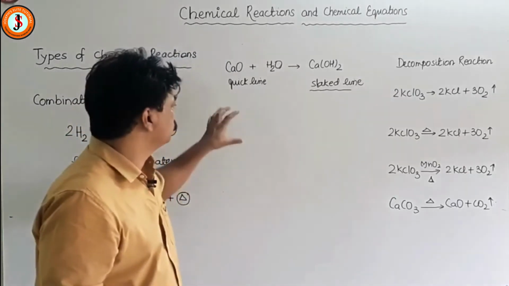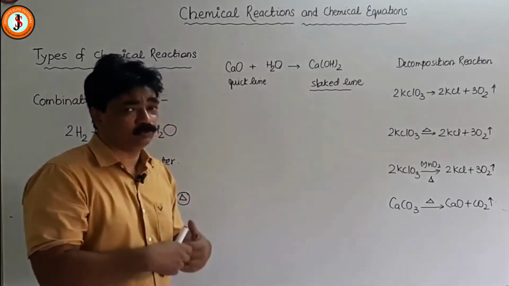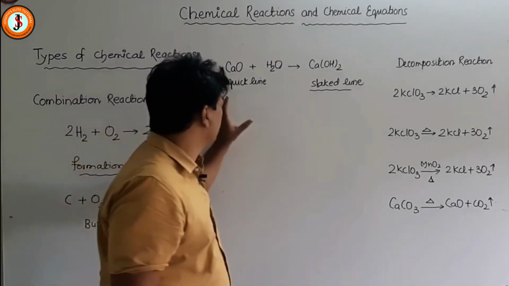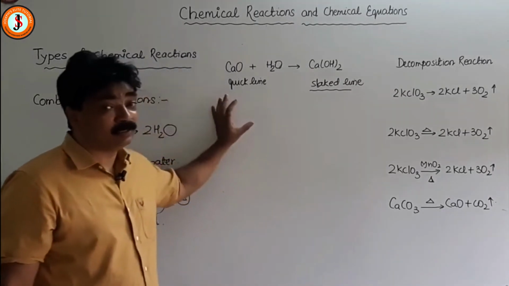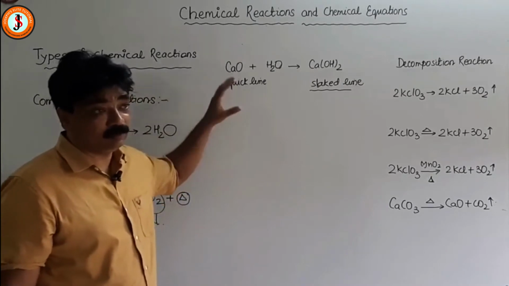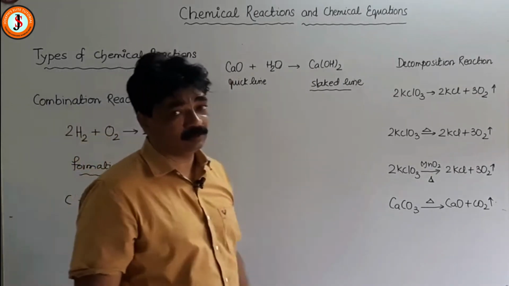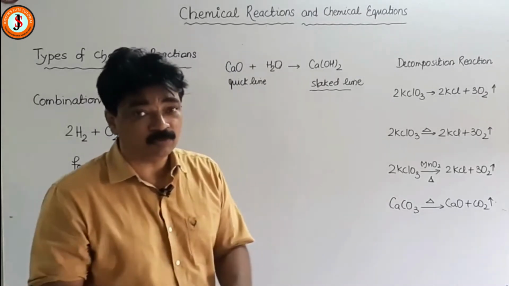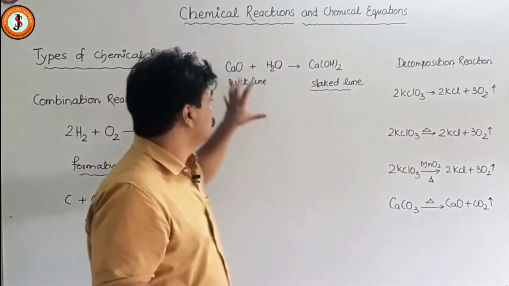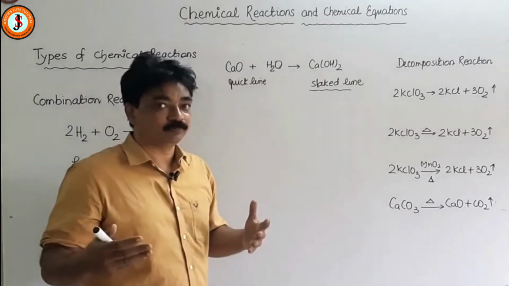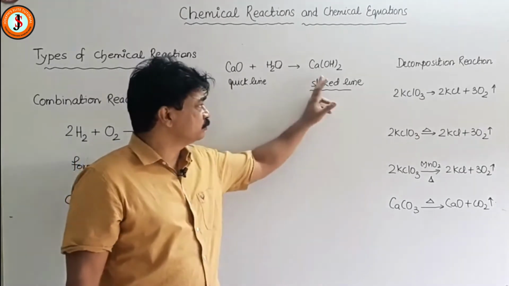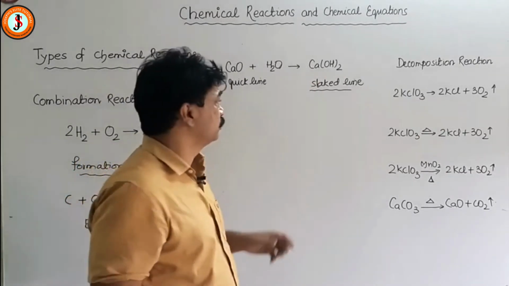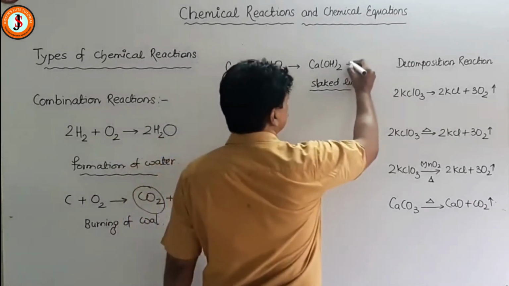And then what we used to do, we used to empty the contents of the sack, that is quicklime, in one big bucket. A little amount only, and you put water, then you will see a hissing sound. And a reaction takes place and slaked lime is formed, calcium hydroxide, and here also heat is released.